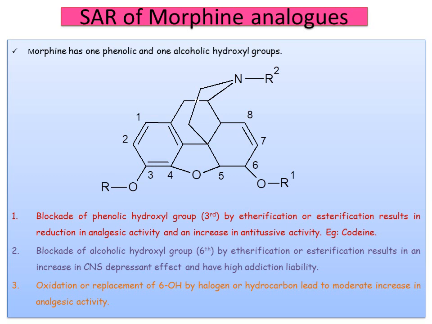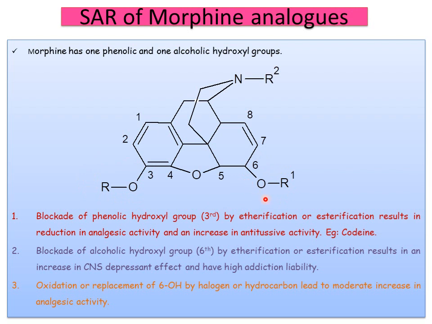So the first one is, if there is a blockade, or change, of this phenolic hydroxyl group, either by etherification or esterification, just changing this into an ether or an ester, it results in reduction in analgesic action and increase in antitussive activity. So we studied that in morphine it is OH. In codeine, it is OCH3. We have to go for a modification here. And finally it gives codeine, which has less analgesic but more antitussive activity. That is about this third hydroxyl.